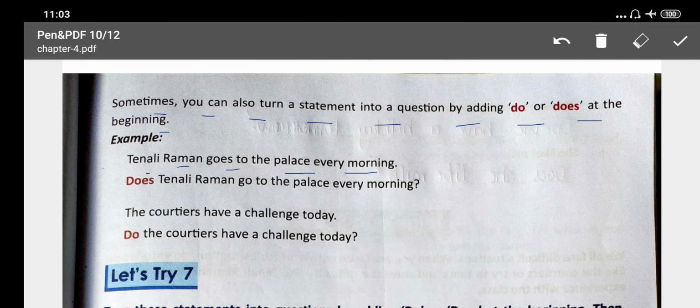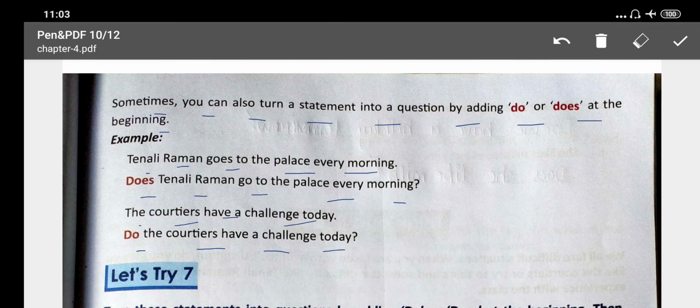Then the question is, does Tenali Raman go to the palace every morning? Here you have to put does at the beginning of the sentence. Then it is converted into a question. Next example is, the courtiers have a challenge today. The question is, do the courtiers have a challenge today?